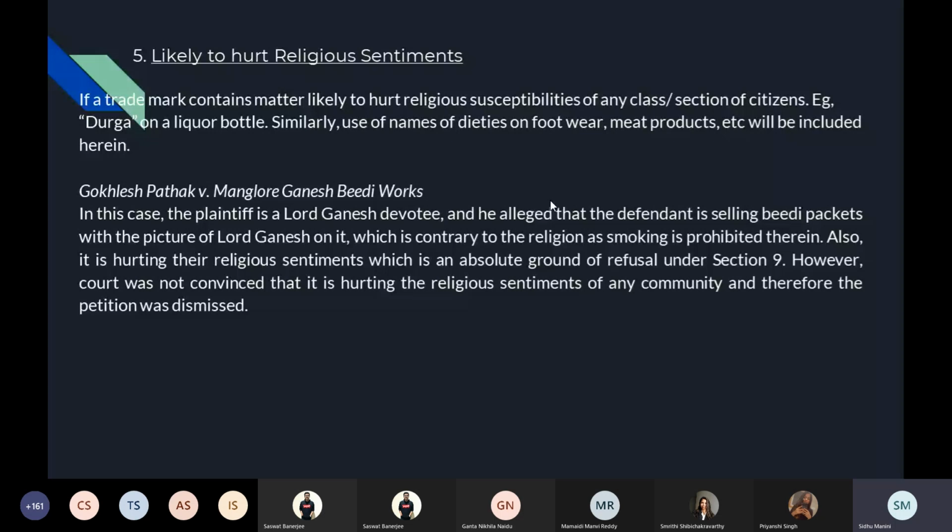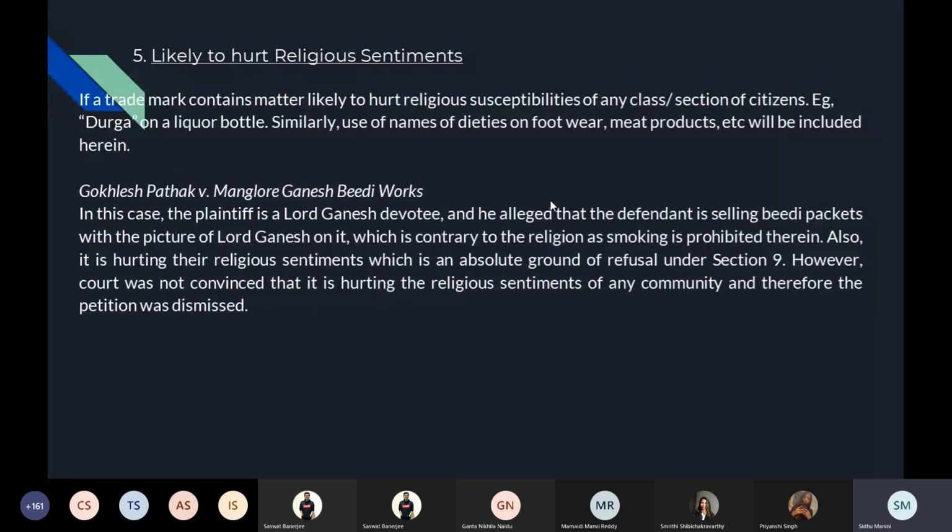In the case of Goklesh Patak versus Mangalore Ganesh BD Works, the plaintiff is a Lord Ganesh devotee, and he alleged that the defendant is selling BD packets with a picture of Lord Ganesh on it, which is contrary to the religion, as smoking is prohibited therein. Also, it is hurting their religious sentiments, which is an absolute ground of refusal under Section 9. However, the court was not convinced that it is hurting the religious sentiments of any community, and therefore the petition was dismissed.